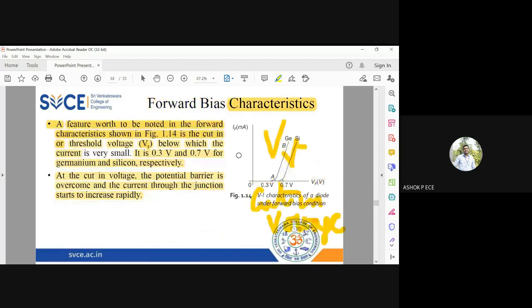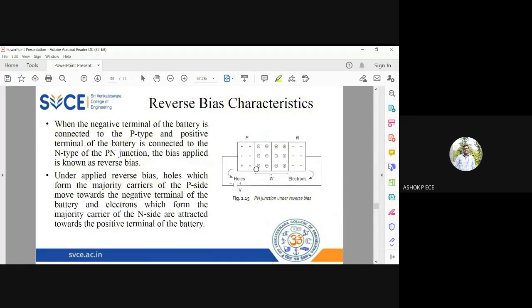Okay, now reverse bias. How am I going to connect in reverse bias condition? Can anybody say? How will the connection be in reverse?